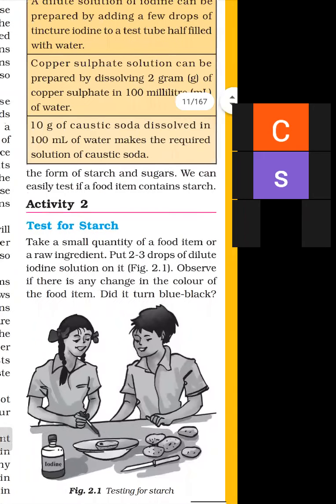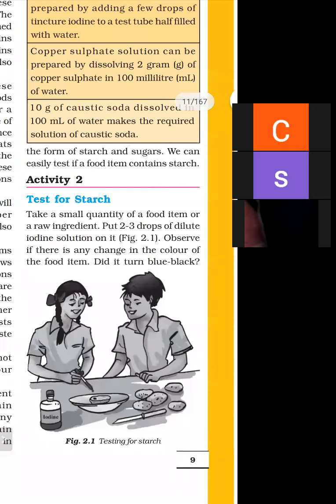Next, activity 2. And what is activity 2? How can we test starch in an item? Suppose a potato is given, or a tomato is given. Then how can we check whether it contains starch or not? And what do we mean by starch? This is a type of carbohydrate.